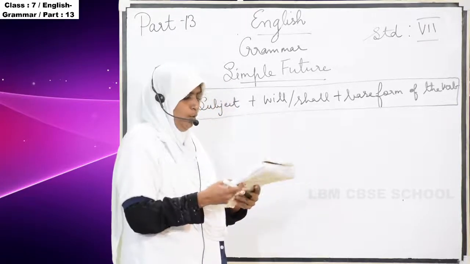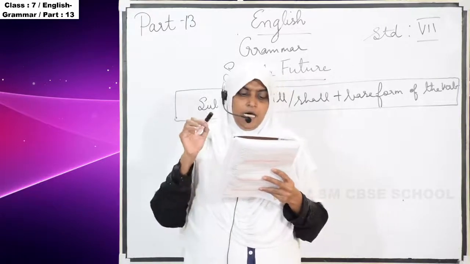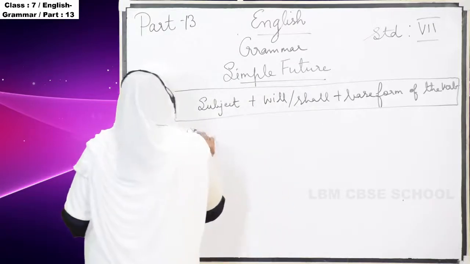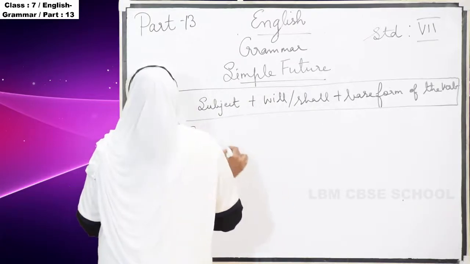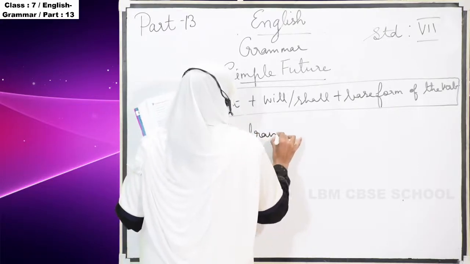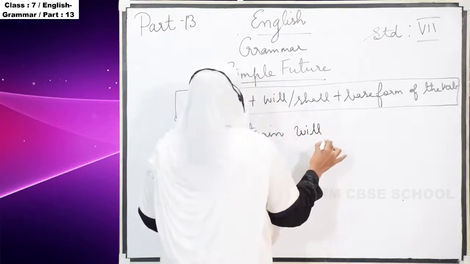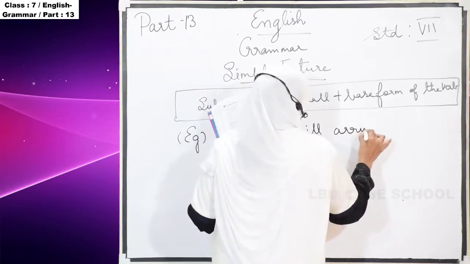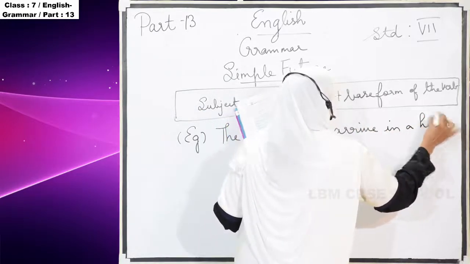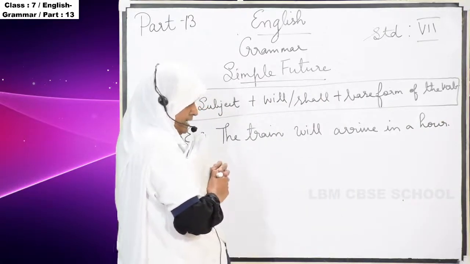They have given so many examples. The first example they have given is: the train will arrive in an hour.